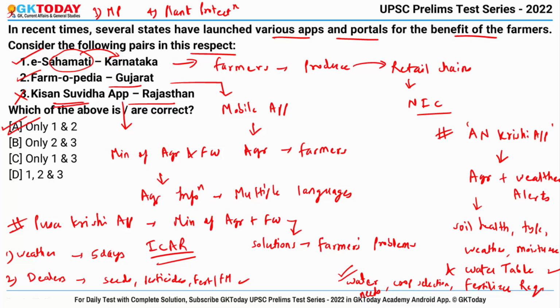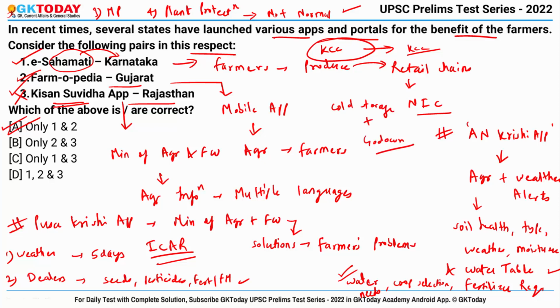So in this, crop specific information related to pest management are provided, and if the condition of crop is not normal, then farmers can upload a picture or photo of the crop and send it through Kisan Suvidha application to the agricultural experts for advice. Okay. Also, there is an option of contact KCC, and this option provides facility to speak to Kisan call center. Also, it gives various information regarding cold storage and godown. So these are some of the benefits of Kisan Suvidha application.